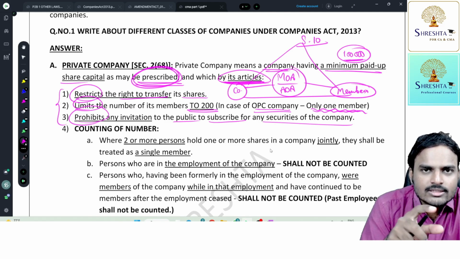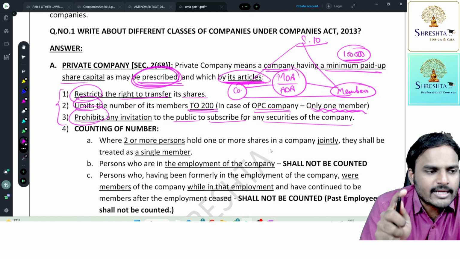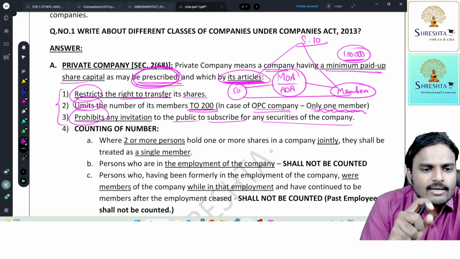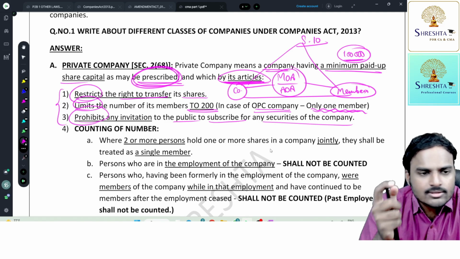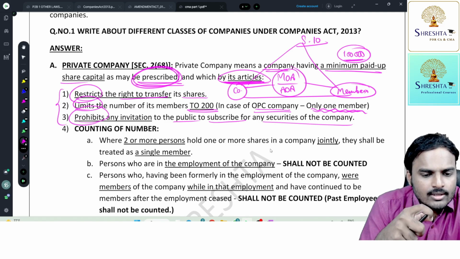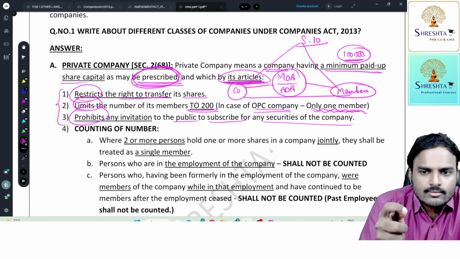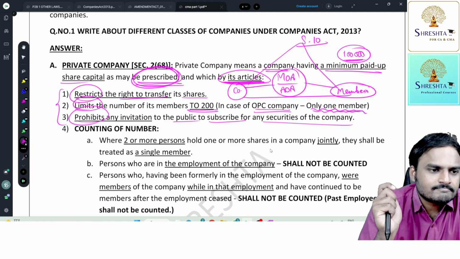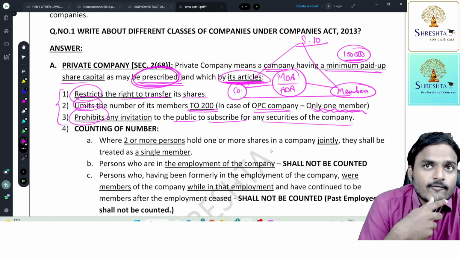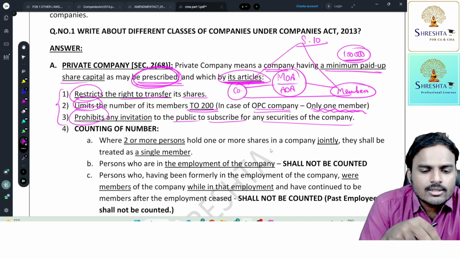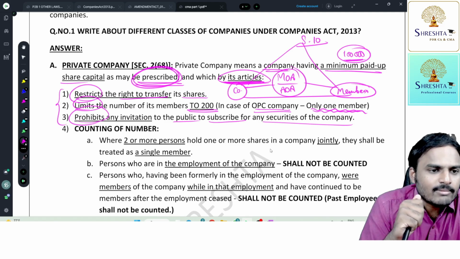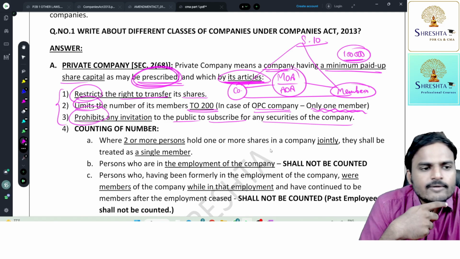Any of you, what do you think? So a private company's name ends with private limited, a public company's name ends with public limited. But if it is a government company, it is not required to use the word private in its name. Then you may tell me, sir, number of members, sir. Okay, ma'am, in my company there are 150 members. Now tell me, is it private or public?